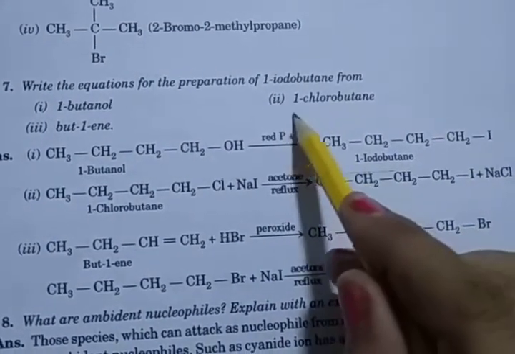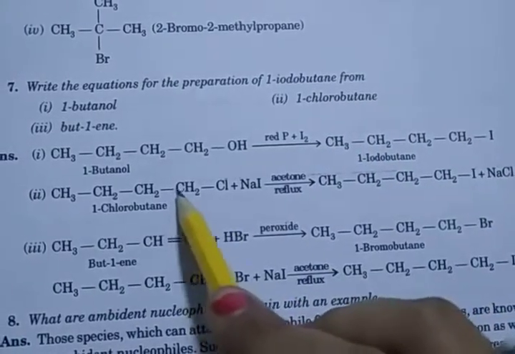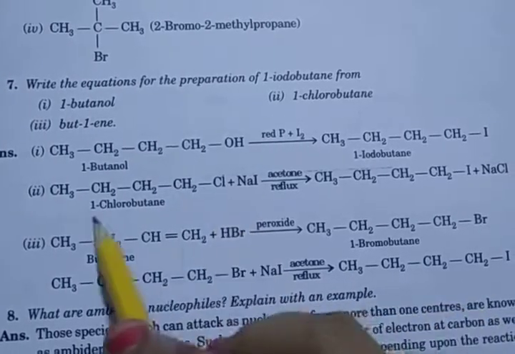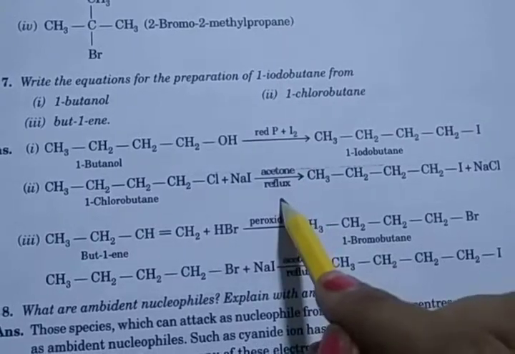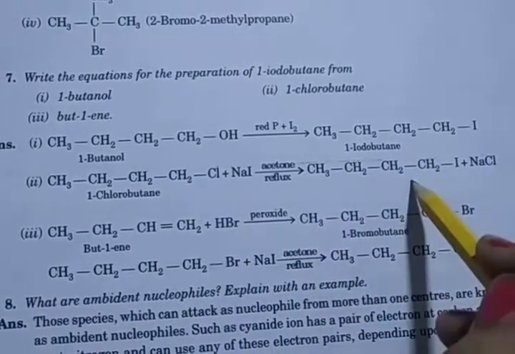Then second, 1-chlorobutane. This is the reactant, 1, 2, 3, 4 with Cl at the first position. So 1-chlorobutane reacts with NaI in the presence of acetone. NaCl is removed and iodine attaches. So 1-iodobutane is formed.